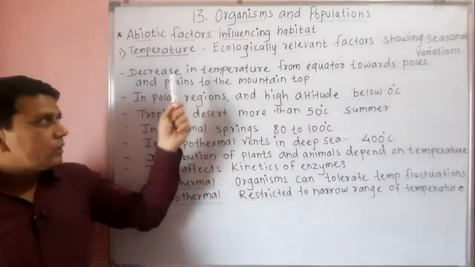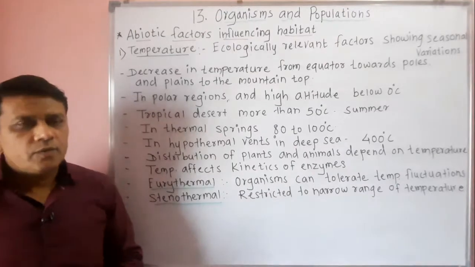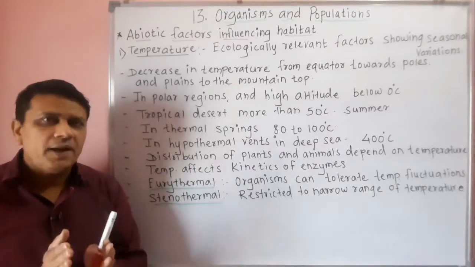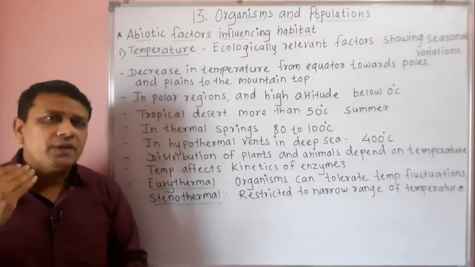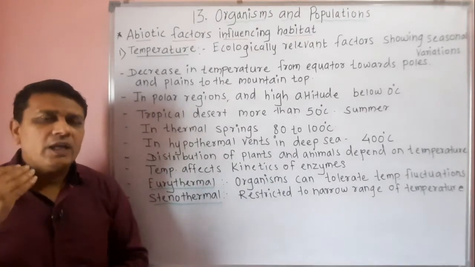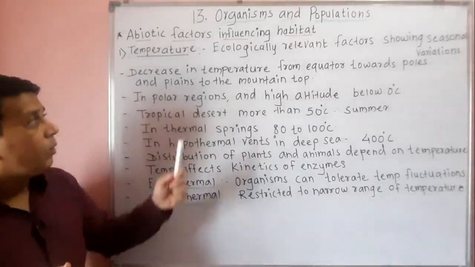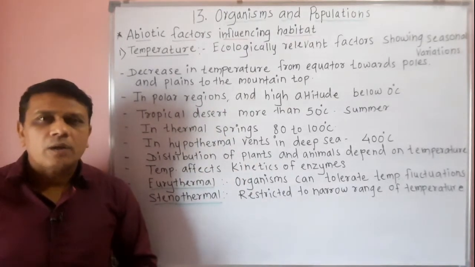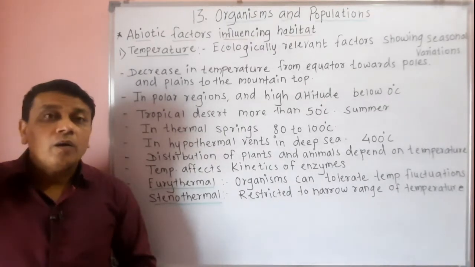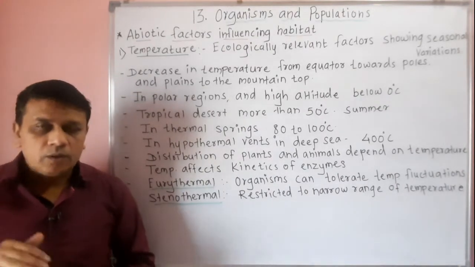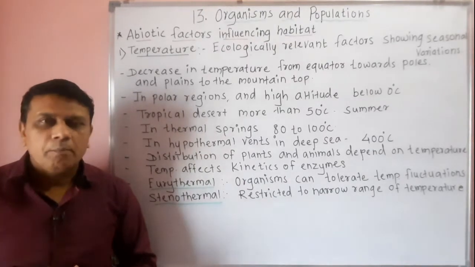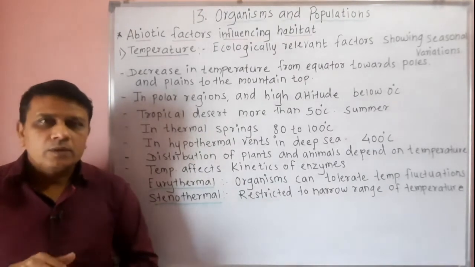Now you know that the equator is the high temperature region, and the temperature gradually decreases as we move towards the pole, or there is a difference between the temperature on plains and on the top of the mountain. On the top of the mountain, the temperature is low as compared to that of the plains.